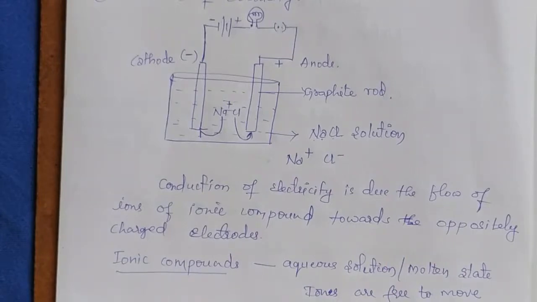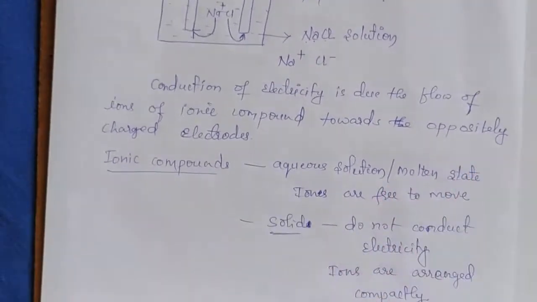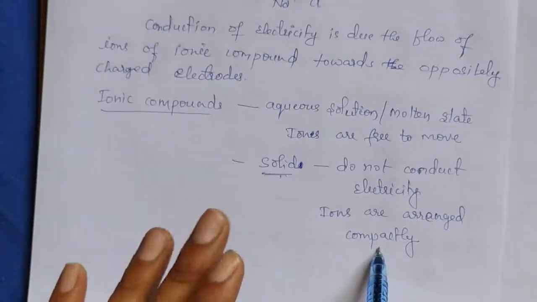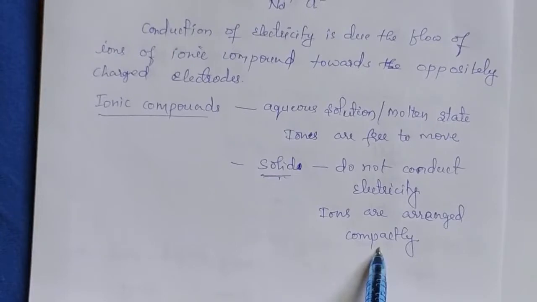When these ions are not moving, when they are fixed in a particular place, there is no conduction of electricity. It happens in case of solid ionic compounds. In solid ionic compounds, all the ions are fixed in a particular position. They are not free to move. That's why solid ionic compounds do not conduct electricity.